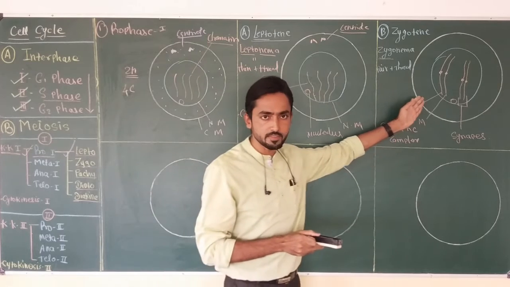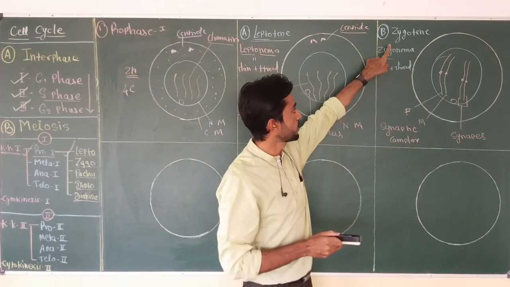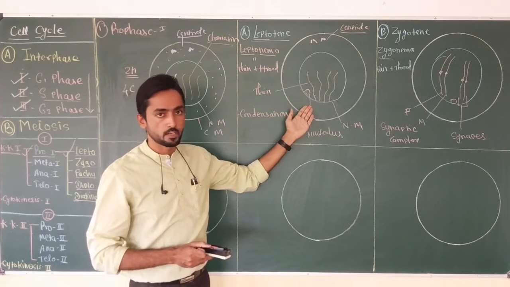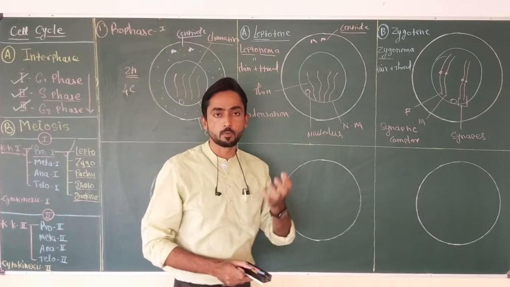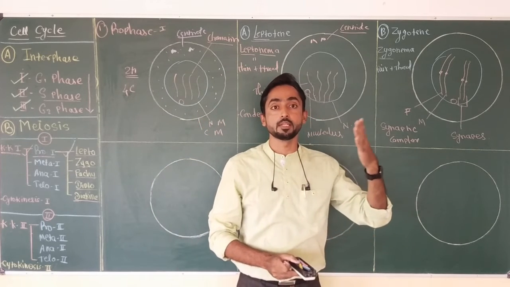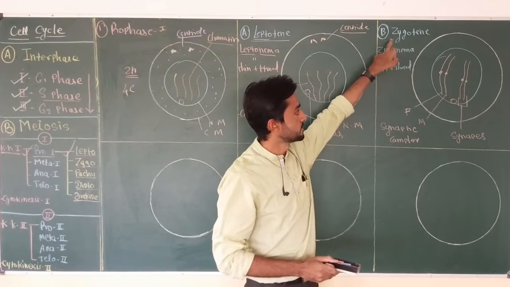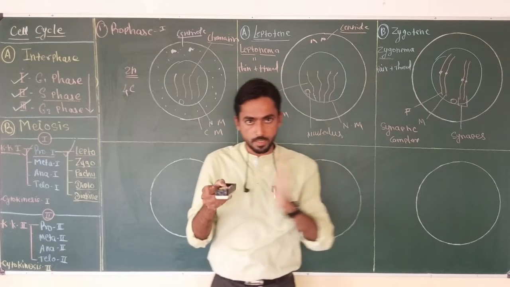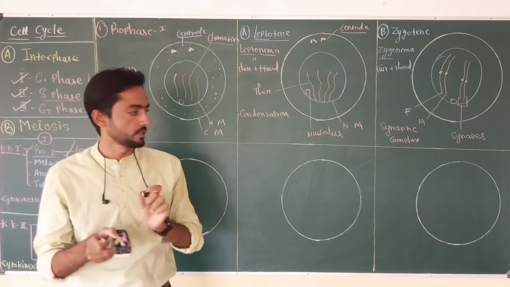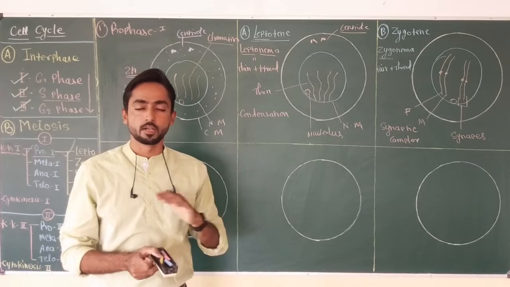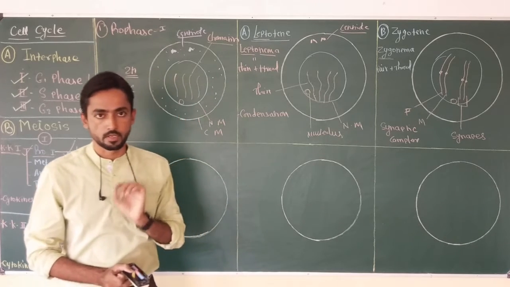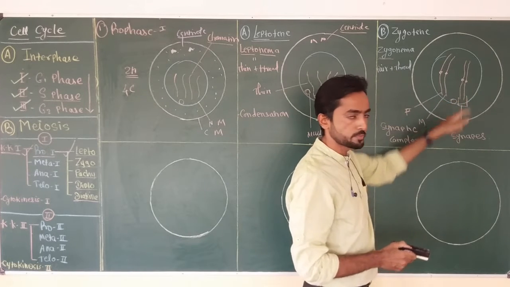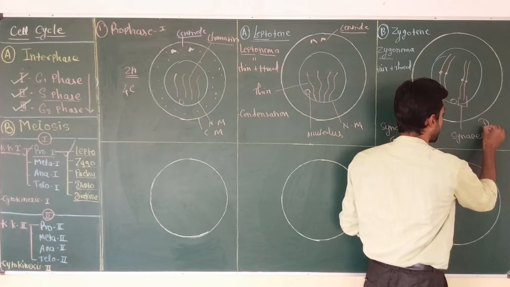If we consider a human cell, during zygotene there will be 23 pairs, because as we consider here only 4 chromosomes, but in humans there are a total of 46 chromosomes which will form 23 pairs during zygotene. Okay, and this synaptic complex will keep both the homologous chromosomes together until crossing over, or until the recombination process is completed. Okay, as in both pairs only 2 chromosomes are present, it is also called the dyad stage.